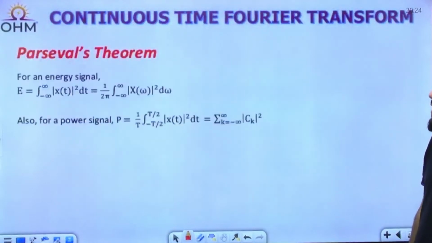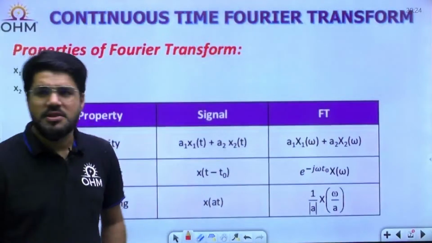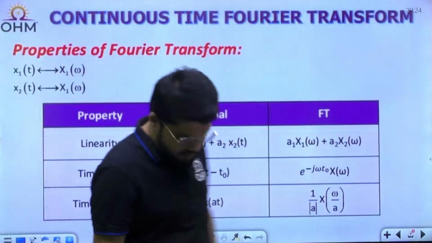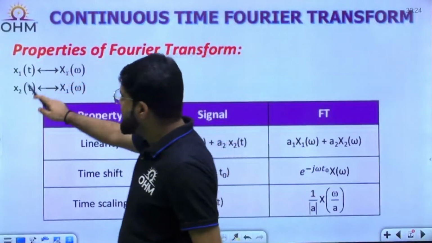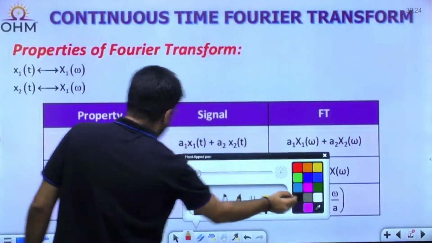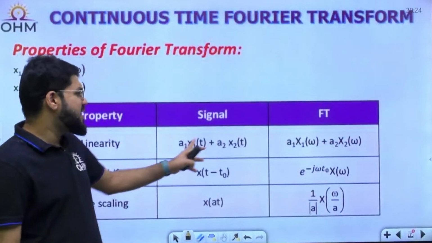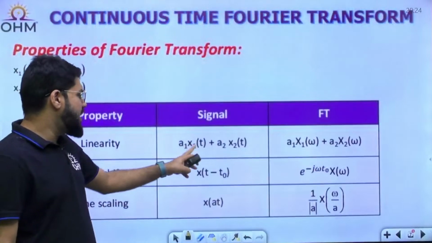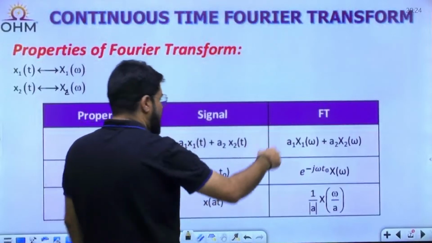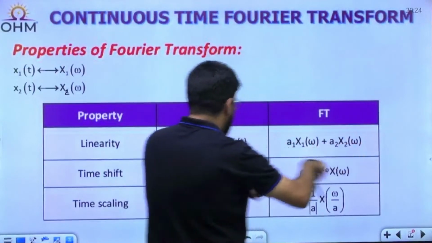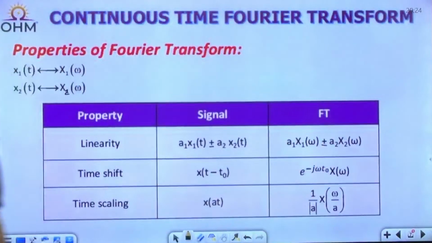Now, what are the Fourier transform properties? Let us come to the properties of the Fourier transform that you must know. If x1(t) has Fourier transform X1(ω), another signal x2(t) has the Fourier transform X2(ω). First, linearity, basic linearity. Whenever signals are added or subtracted, or scaled by any constant, a1 x1(t) has Fourier transform a1 X1(ω), a2 x2(t) has Fourier transform a2 X2(ω). If they are added, the Fourier transforms are added. If they are subtracted, the Fourier transforms will also be subtracted. It is applicable to both plus and minus.